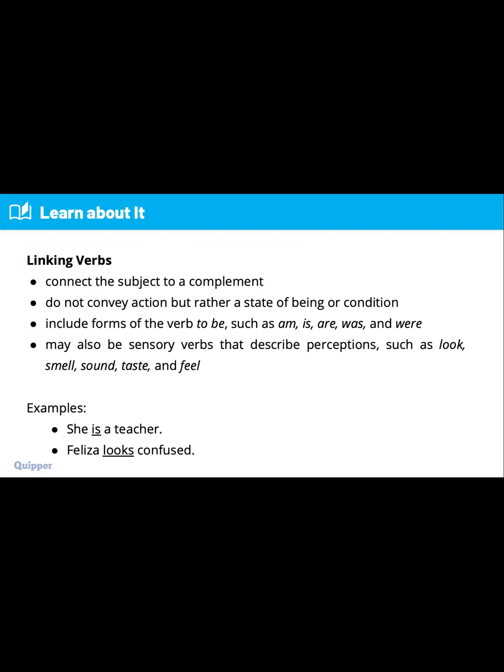So our linking verb, everyone, is is, because in the sentence, is connects she and teacher. You just need to remember that in linking verbs, we use am, is, are, was, were, look, smell, taste, feel, and sound. We don't show actions there.